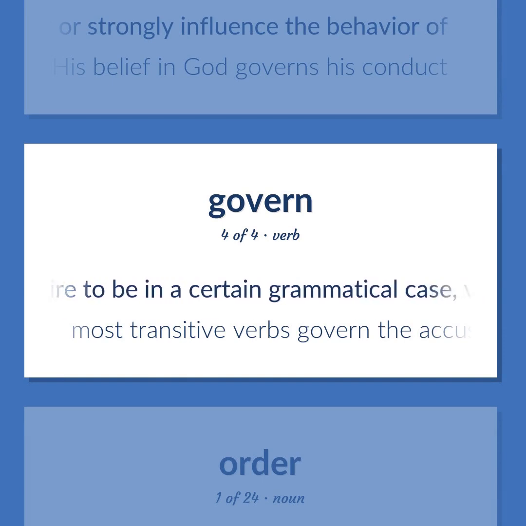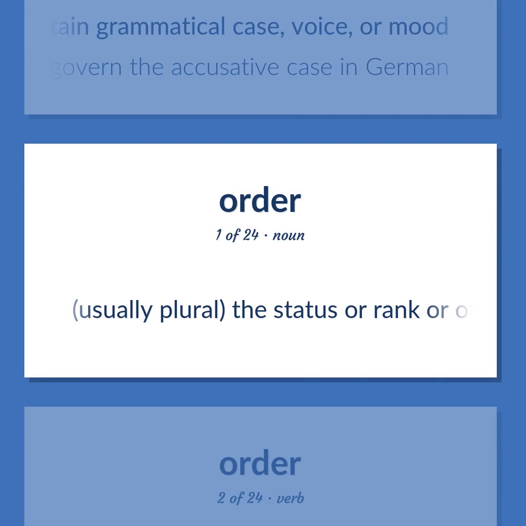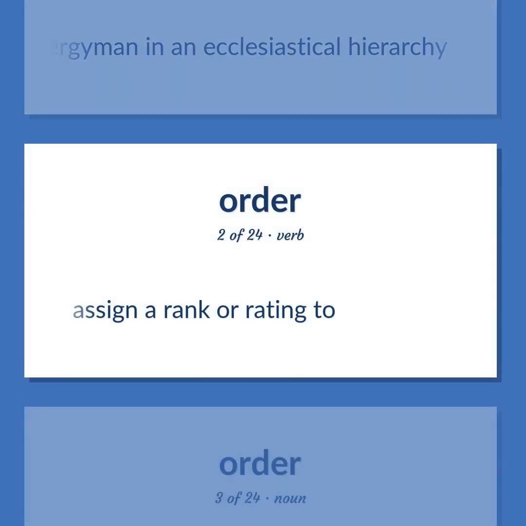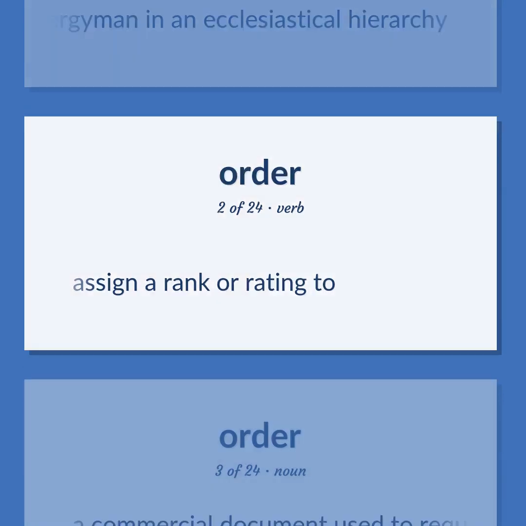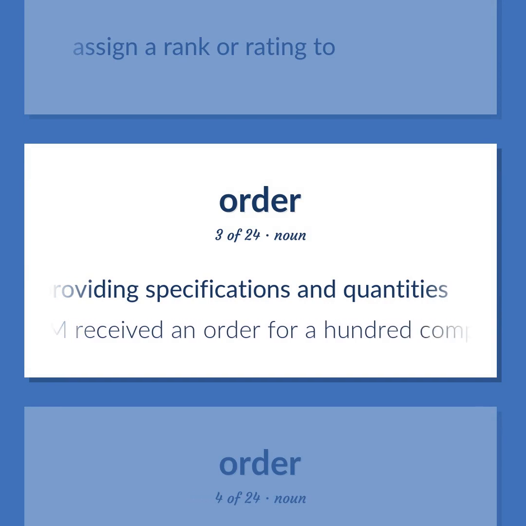Require to be in a certain grammatical case, voice, or mood. Most transitive verbs govern the accusative case in German. Usually plural, the status or rank or office of a Christian clergyman in an ecclesiastical hierarchy. Assign a rank or rating to. A commercial document used to request someone to supply something in return for payment and providing specifications and quantities. IBM received an order for 100 computers.